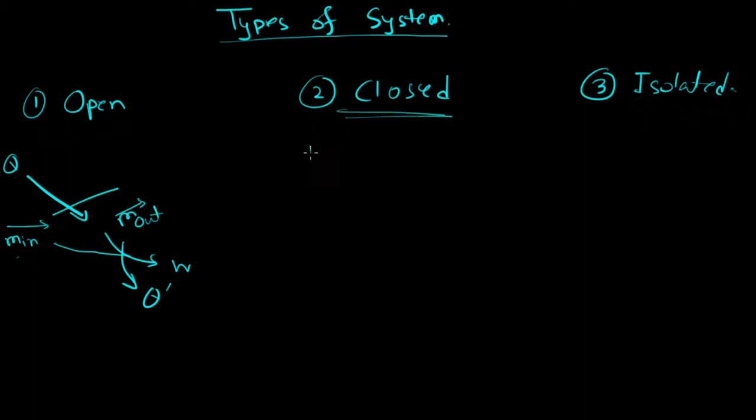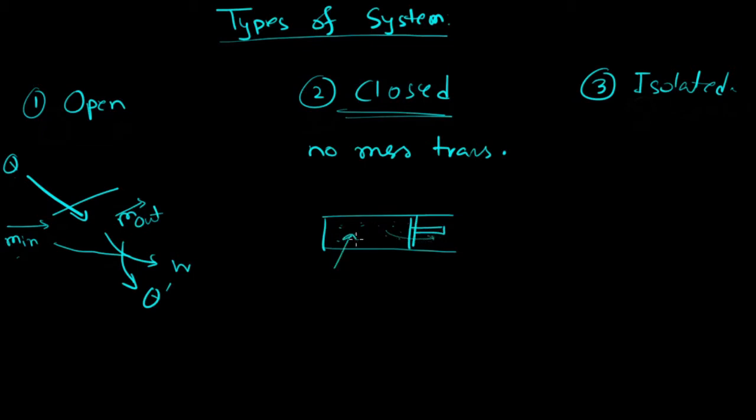In closed system, no mass transfer, only energy transfer by means of heat and work. This is possible. Like in a piston, here some working fluid is here, so nothing is going outside, no mass is going outside, just some heat can come inside and work is done, or heat can go outside. So only energy transfer is possible in closed system.